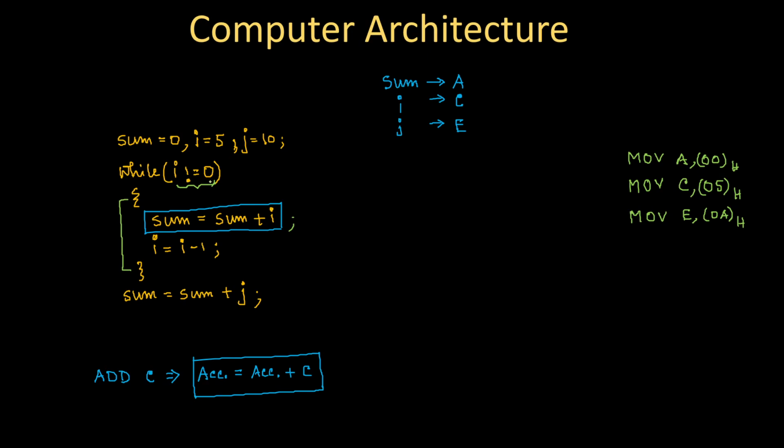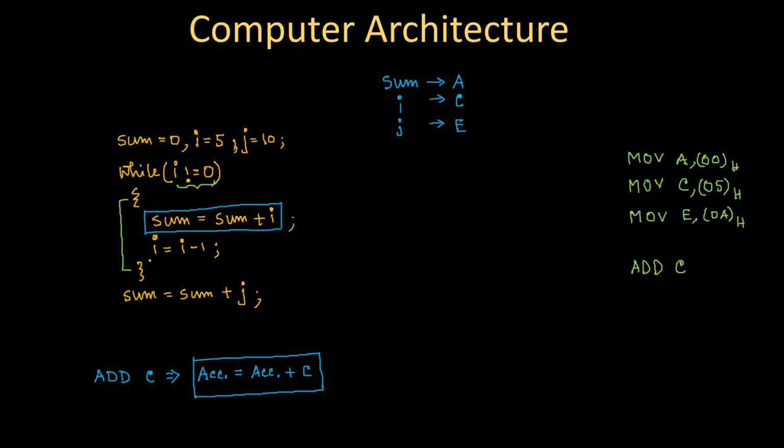Let's keep this line blank for a moment. We will decide what to write over here, but at least this is for sure: for sum equal to sum plus I, I should write add C. We have already decided that. We will write add C for this sum equal to sum plus I.